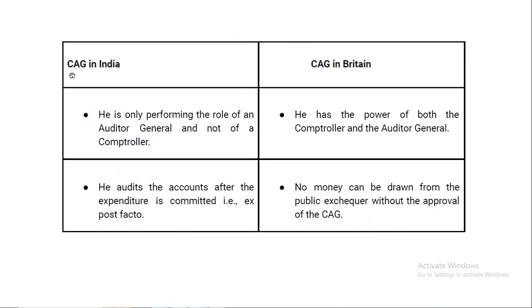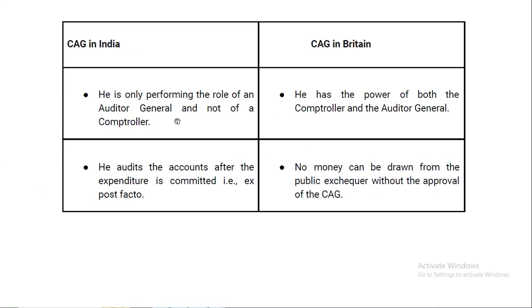You will see here, CAG in India is only performing the role of an auditor general and not of a comptroller. But CAG in Britain has the power of both the comptroller and auditor general. So in Britain, CAG has more power, right? Then in India, he audits the accounts after the expenditure is committed.